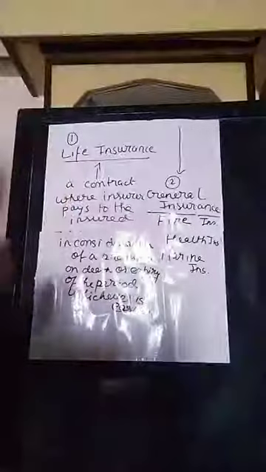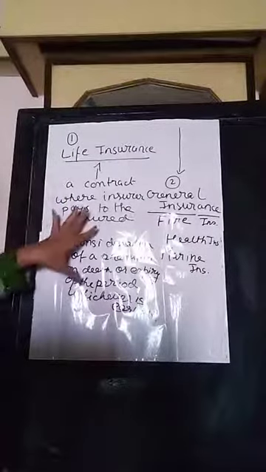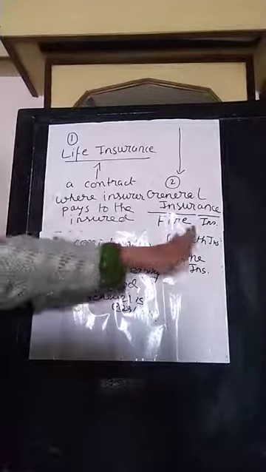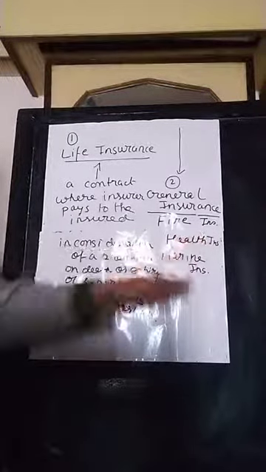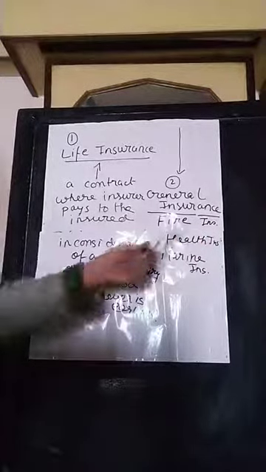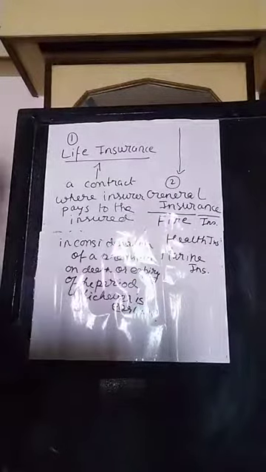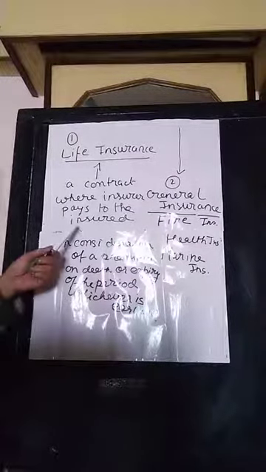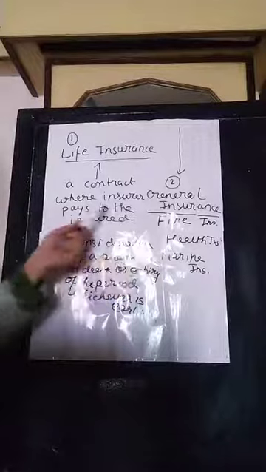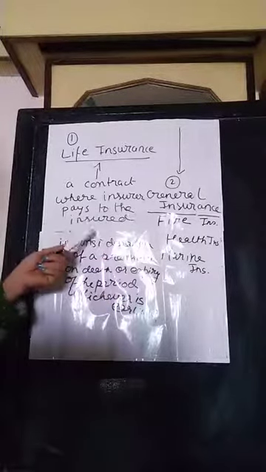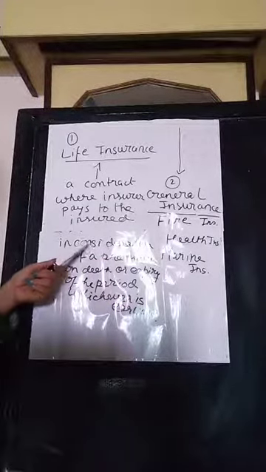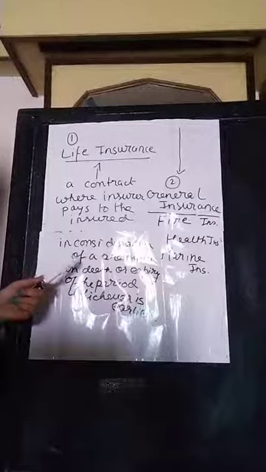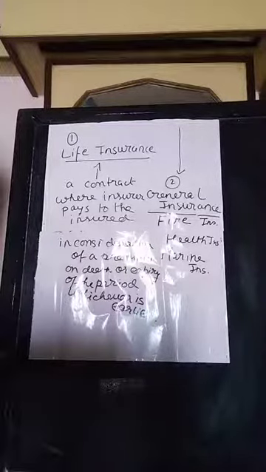So life insurance is all about the life of the insured. Life insurance is all about the life of a person, whereas general insurance is concerning the property of a person, the goods involved, and here the life is concerned. Life is the subject matter. The life of a person is the subject matter of the insurance. This is called life insurance.